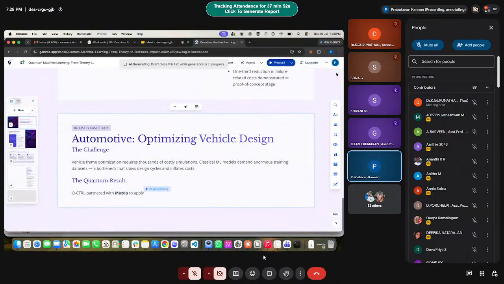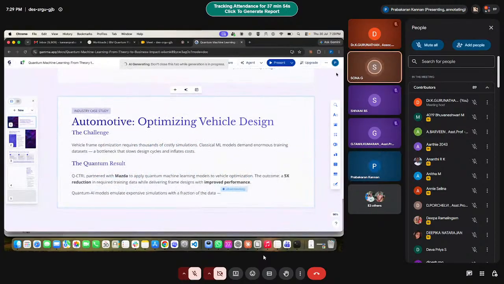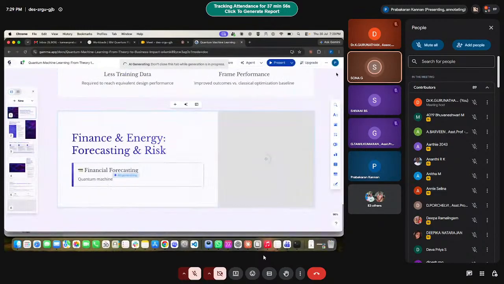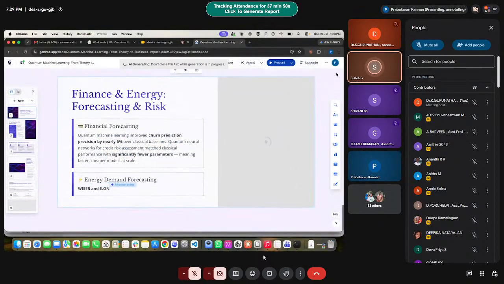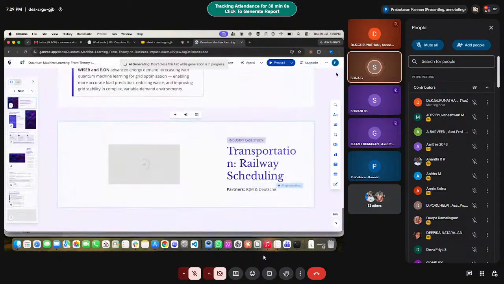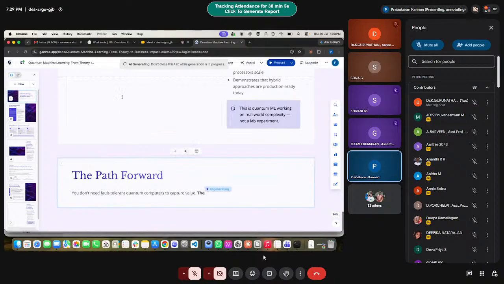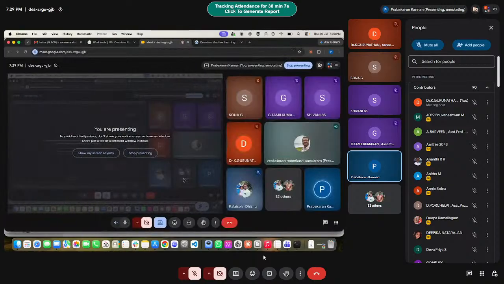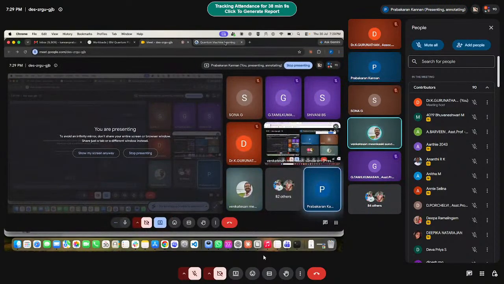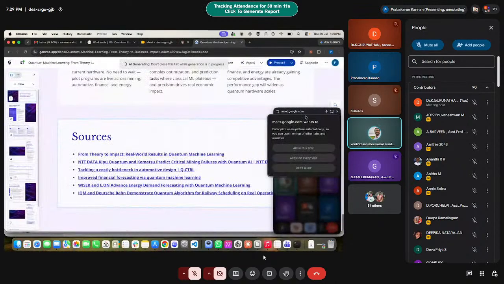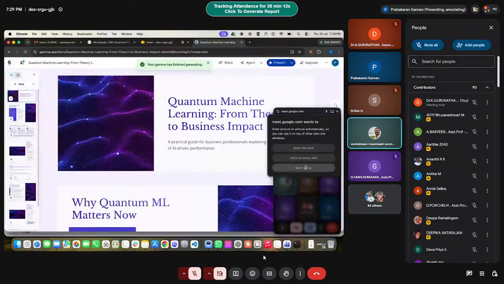Sir, earlier we were able to see the whole screen. But now we are only able to see your Gmeet screen, and the slide is just half of your screen, sir. I think it's visible now, ma'am? It's correct. It's presented completely here.